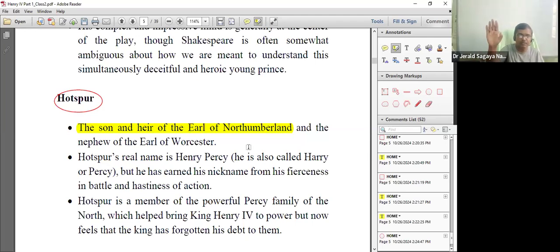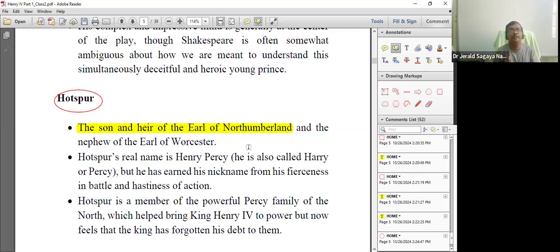Richard II was the first ruler, and after Richard II comes Henry IV. Who is that Henry IV? What is his real name? The real name is Henry Bolingbroke. He was the cousin of Richard II. So he fought against Richard II because Richard II was becoming a tyrant. He took away his father's property from him. And so he was angry, and he got support from the common men and the noblemen. And one of the noblemen who supported Henry IV in his civil war against Richard II was Hotspur.